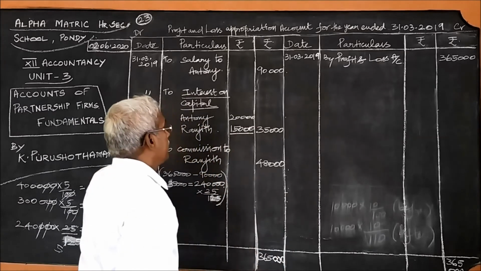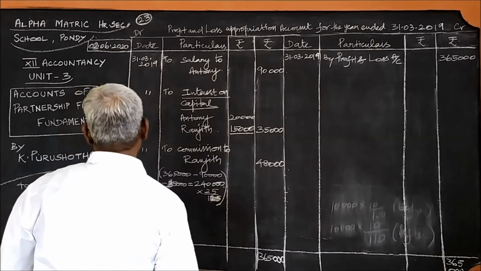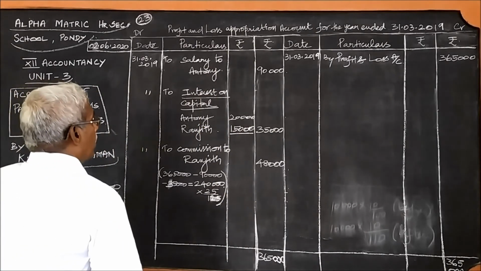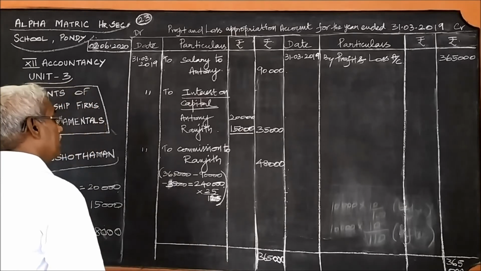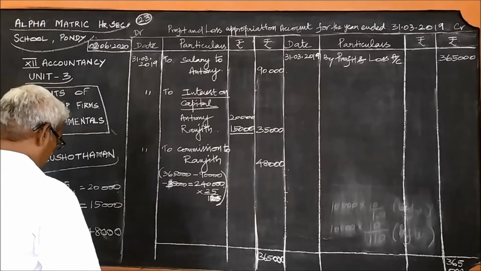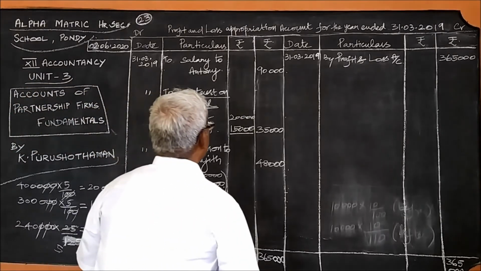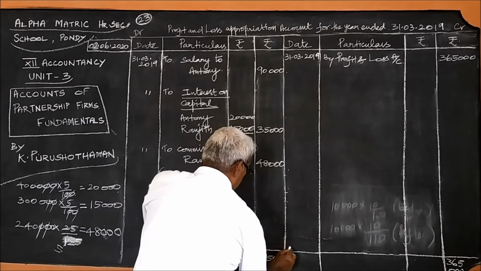What should be the balancing figure? You add and find the balance. What is their balance? 90, 125, 133 and 173. See, after leaving 173, what should be the balance?